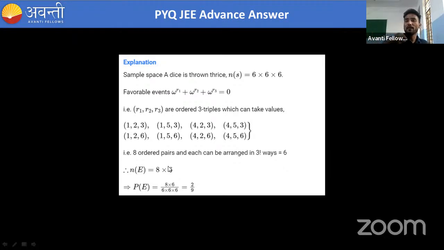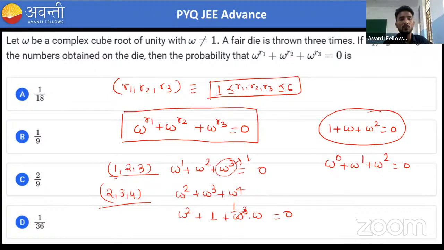And in total, how many possibilities are there? There are 6 possibilities for each throw, so 6 into 6 into 6, because the die is thrown 3 times. So it is 216, and the favourable possibilities are 48, which is 8 into 6. So 48 divided by 216 will be 2 by 9. Okay, so 2 by 9 will be your correct answer. So C is your correct option.